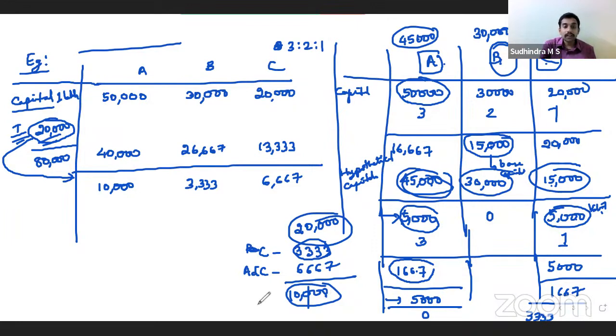That is, A would be paid 5,000, B would be paid 3,333, and C would be paid 1,667. So if we have 20,000, this is how it shall be paid.